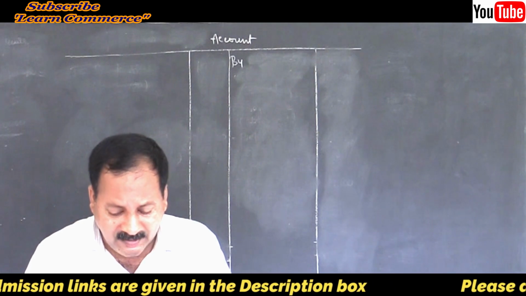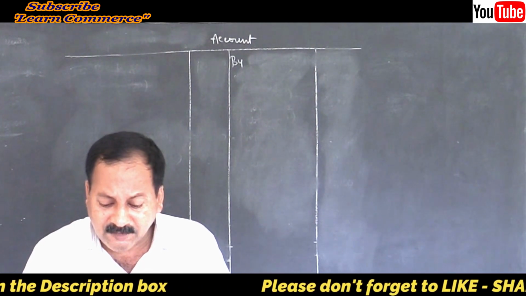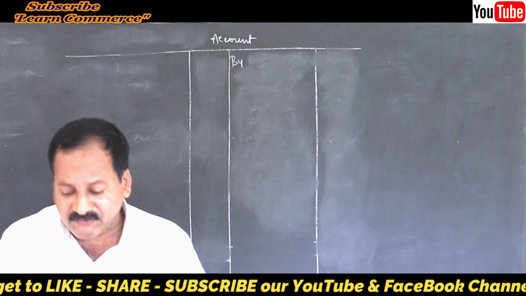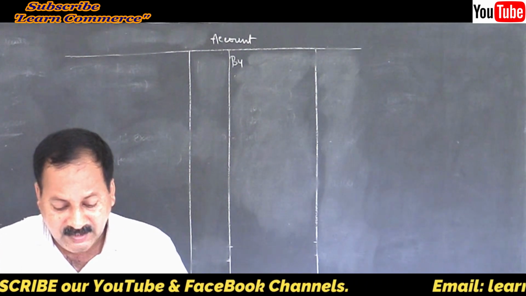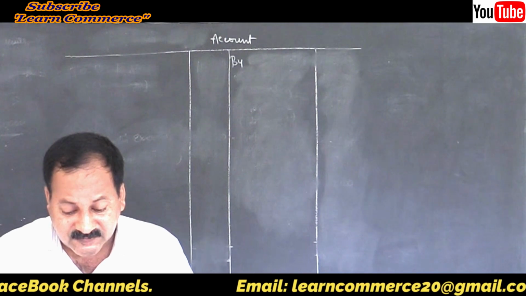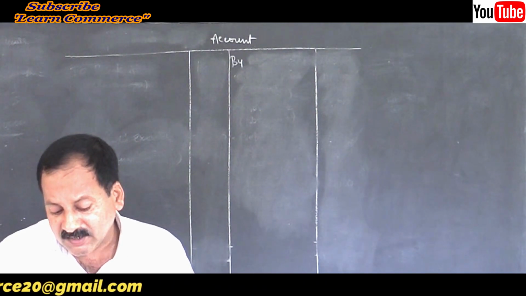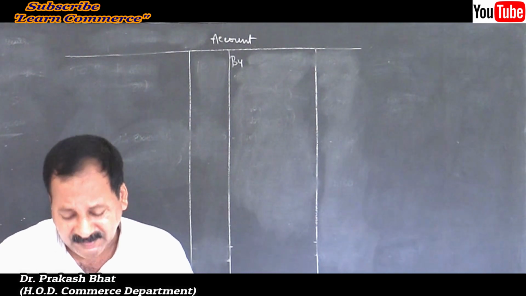I'll read out the problem and let us solve it. Aarti, Bharti and Hema are partners, sharing profits in the ratio of 3:2:1, and their balance sheet as on 31st March 2017 stood as follows. Bills payable, creditors, doesn't matter.